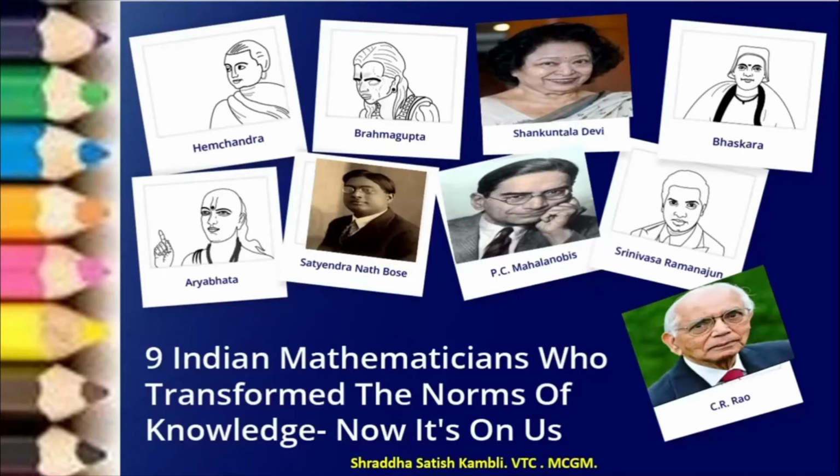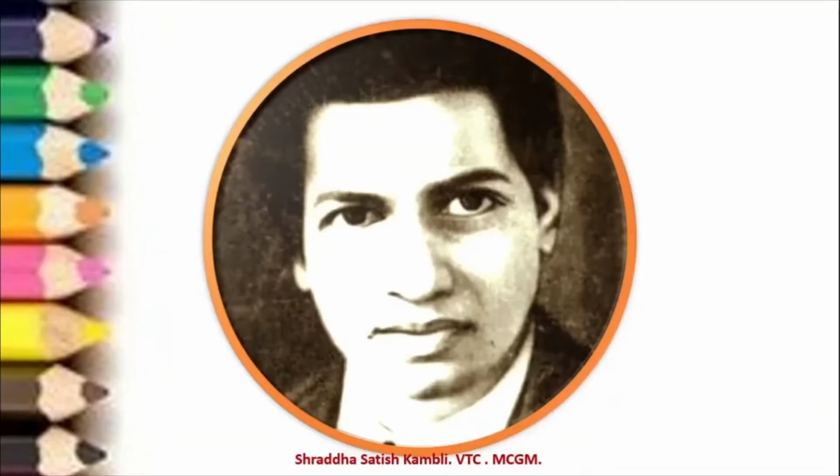And if you look at this image, or if you look at the screen here, you will see that many of them have never had a formal education. That is, they have never gone and done a BSc in mathematics or MSc in mathematics. So most of them, we can say, were blessed, or they were geniuses naturally as far as their knowledge of mathematics is concerned. Okay, so this lesson also is about one such genius called Srinivasa Ramanujan.